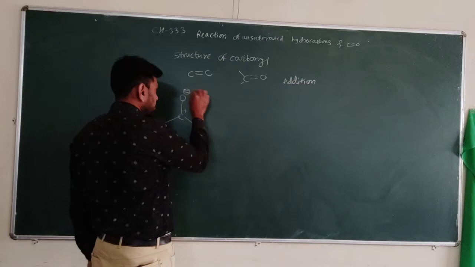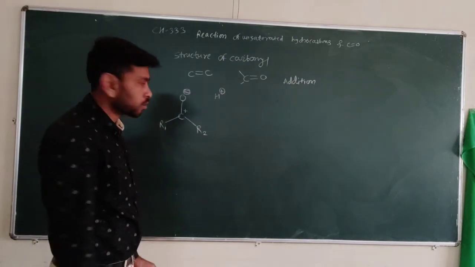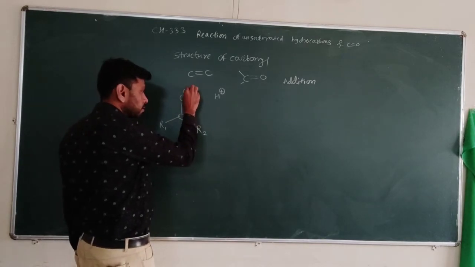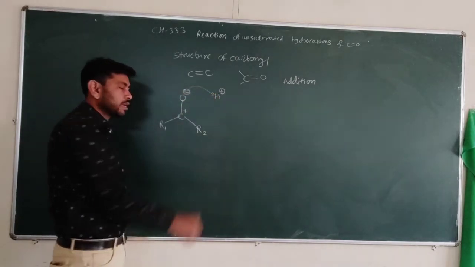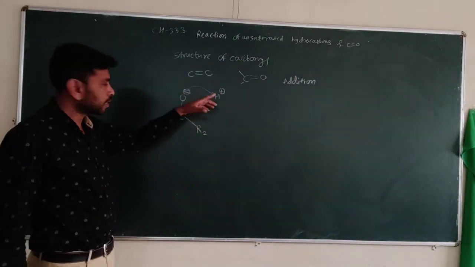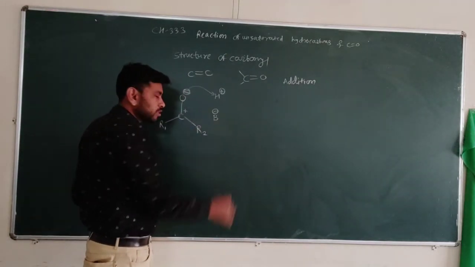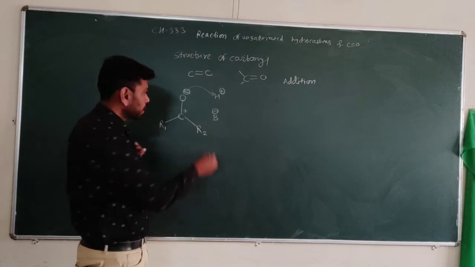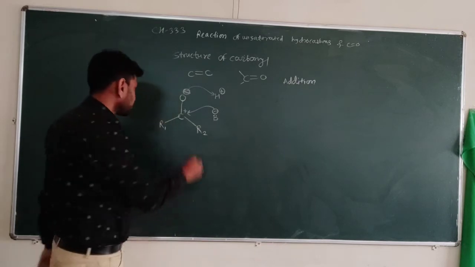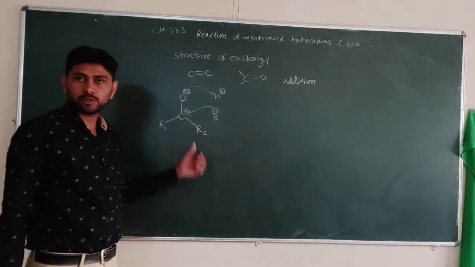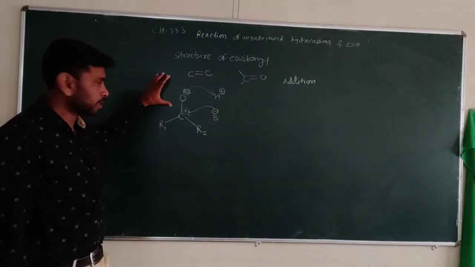For example, here if we add an electrophile, then O minus, that is an electron rich group, is ready to donate an electron pair and attach to this atom. If some negatively charged compound, or we say a nucleophile, is available, then it is ready to react with this carbocation, this positively charged, electron deficient carbon. So both additions are possible,